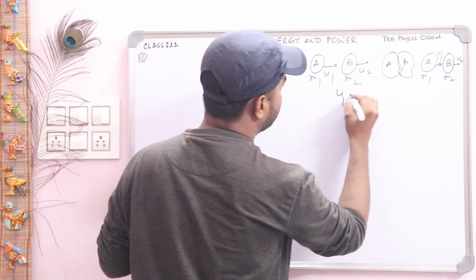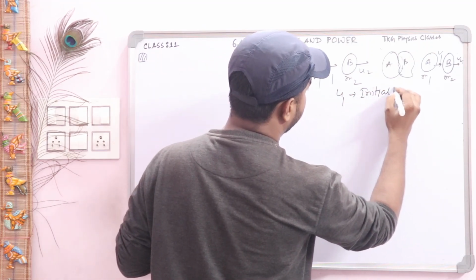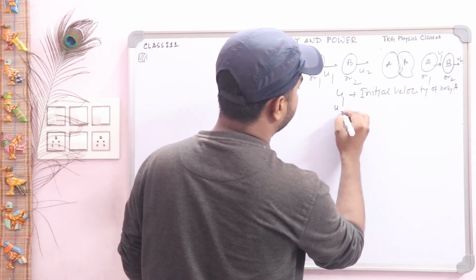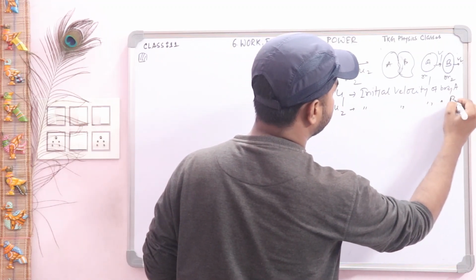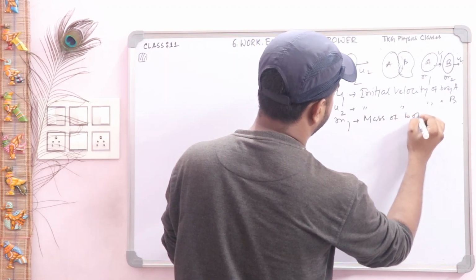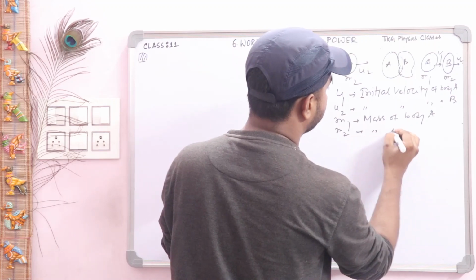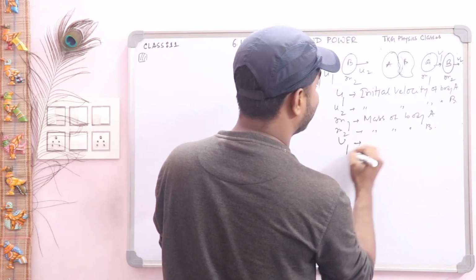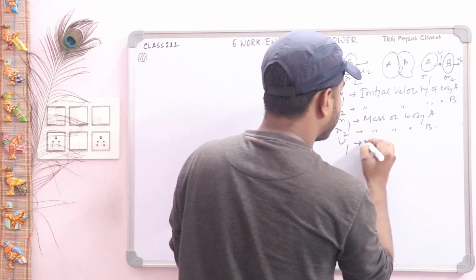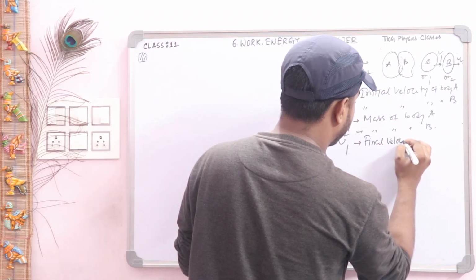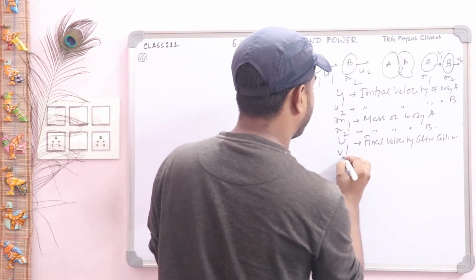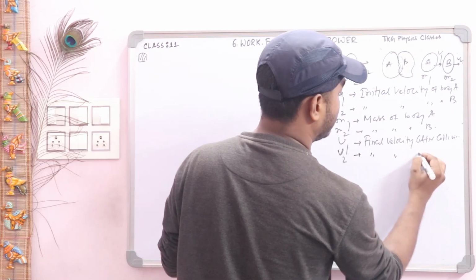So write here u1 is the initial velocity of body A, u2 is the initial velocity of body B, m1 is the mass of body A, m2 is the mass of body B. v1 is the final velocity after the collision, and u1 is the initial velocity before the collision. v2 is the final velocity after collision.